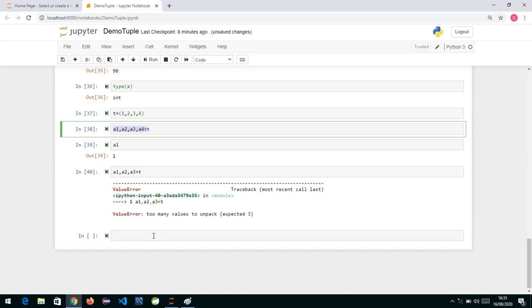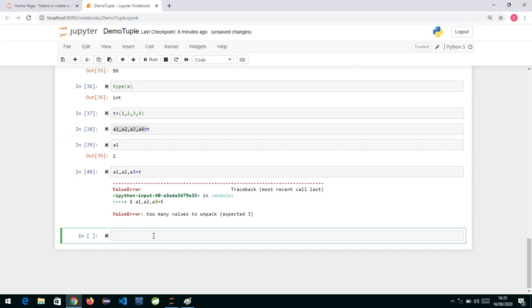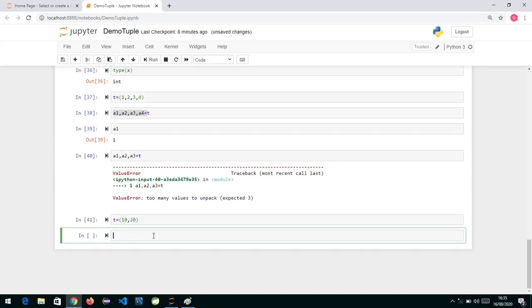Now if I do this way, T is equal to 10, 20. Yes, so this is a tuple now. And now if I write A, B is equal to T, we have extracted it.